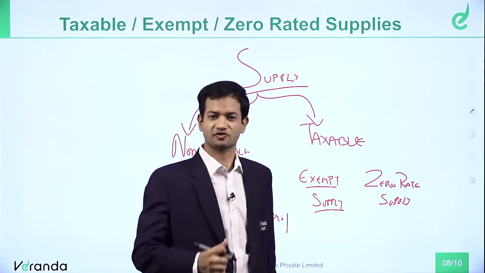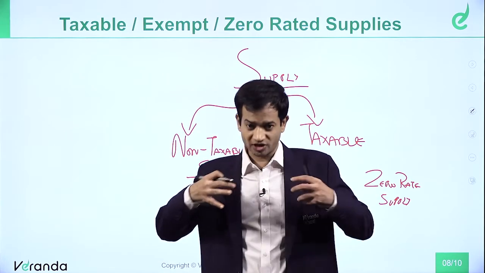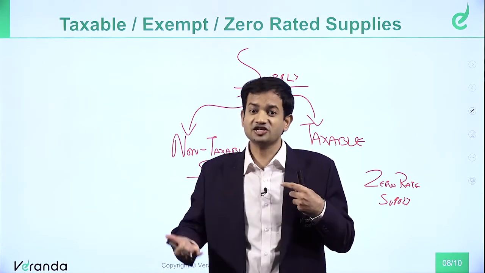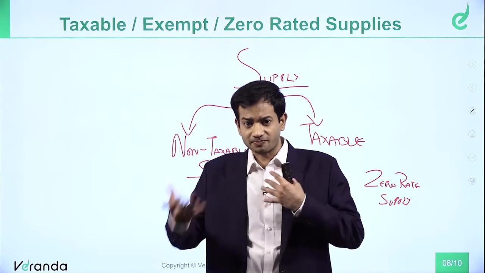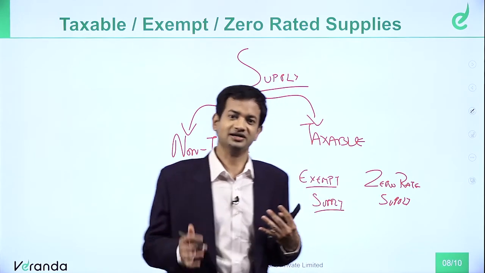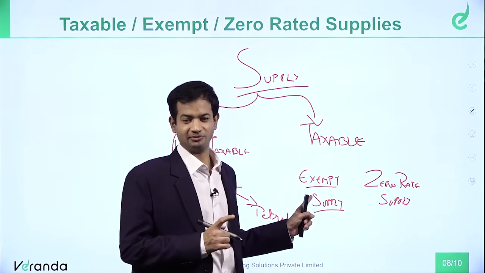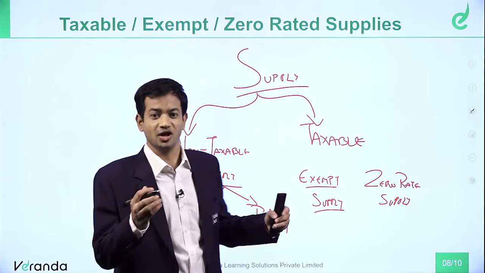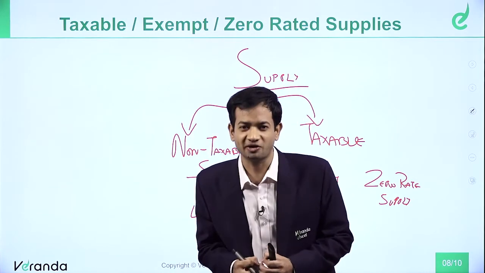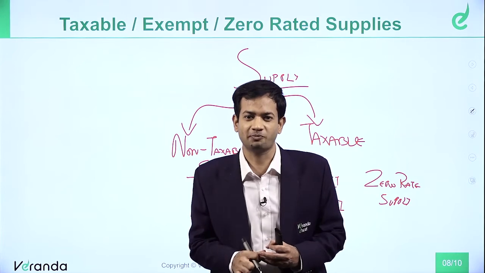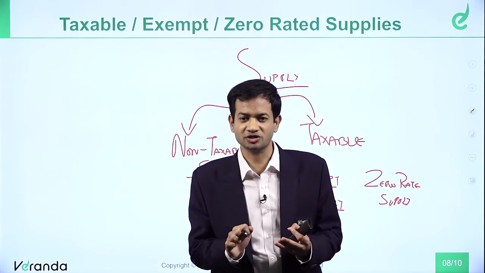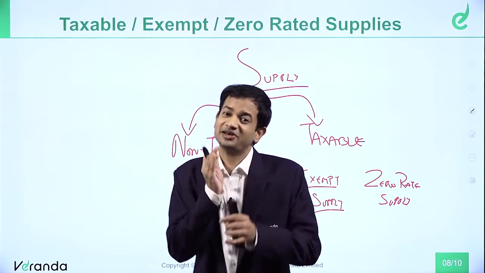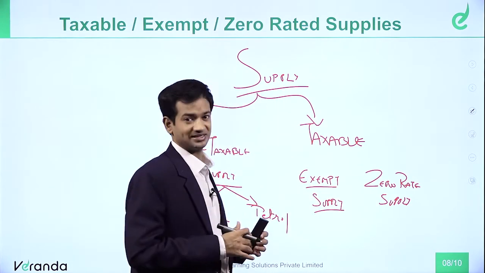Let's say, for example, education service. When a school is providing service to its students, it collects fees from the students. They are providing a service. It is a supply. GST should be paid, but it is exempt from GST. That means don't pay GST on that because education is a basic service in our country. Similarly, healthcare service. When someone goes to hospital and gets COVID-19 treatment, the hospital will not charge GST on the bill because healthcare service has been kept out of GST. That means it is within GST, but it has been exempted from GST. So those are called exempt supplies.